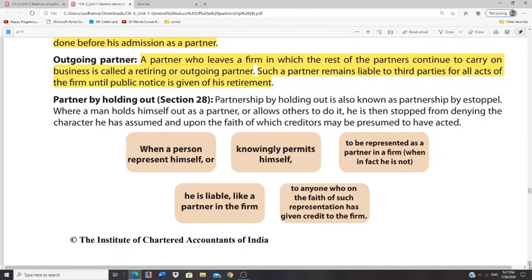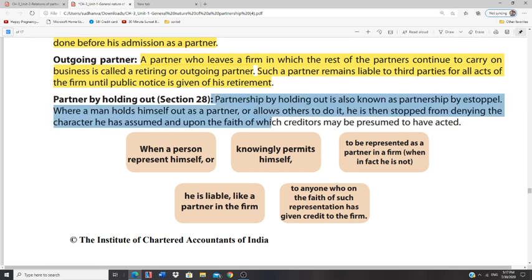What do you mean by estoppel? When A was bragging or saying that P is a partner, P kept quiet. At that time itself, he had to open his mouth. So in these circumstances, along with A, B and C, P will be held liable. Hope I'm clear. Partnership by holding out is also known as partnership by estoppel, where a man holds himself out as a partner or allows others to do it.